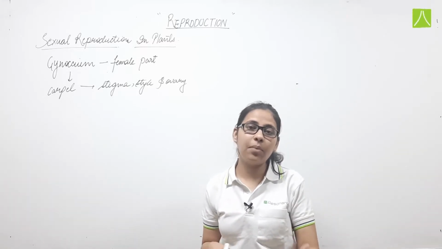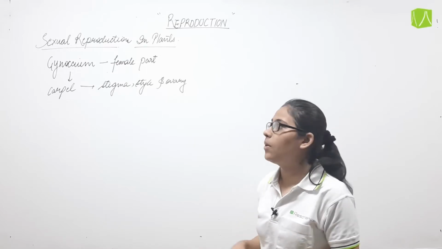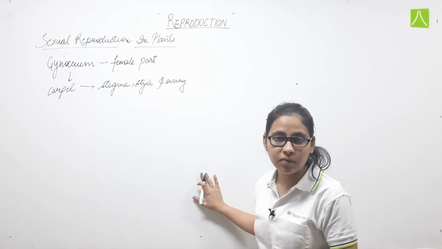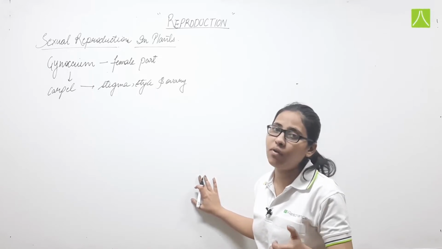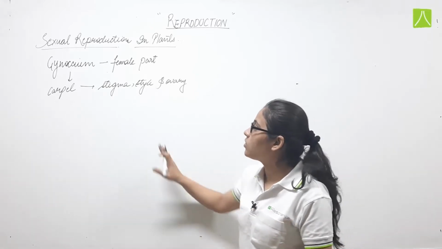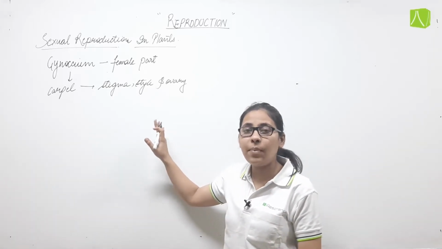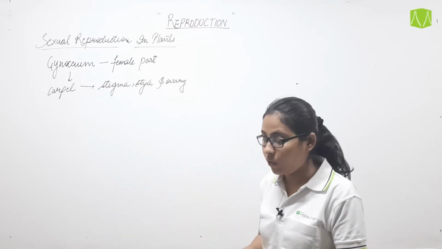The male part is known as the androecium and the female part is known as the gynoecium. Gynoecium is the plural form, its single unit is known as carpel, which is made up of stigma, style and ovary.